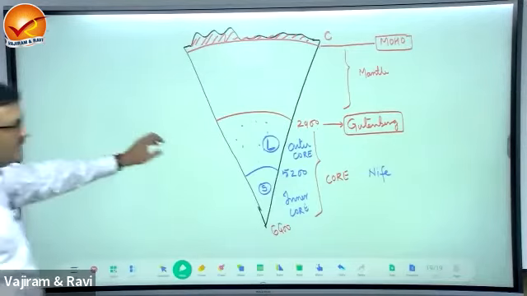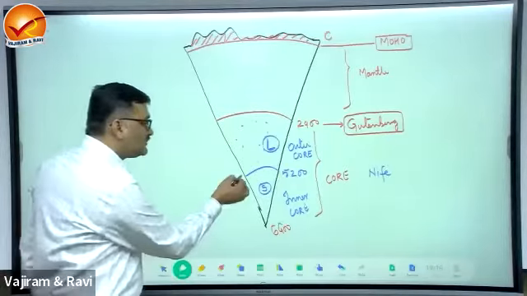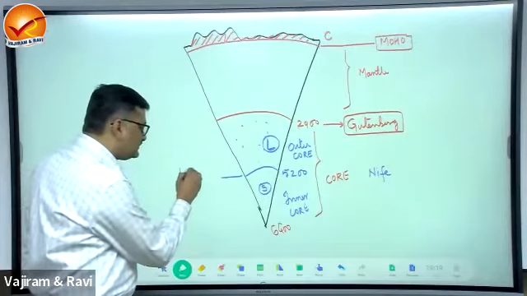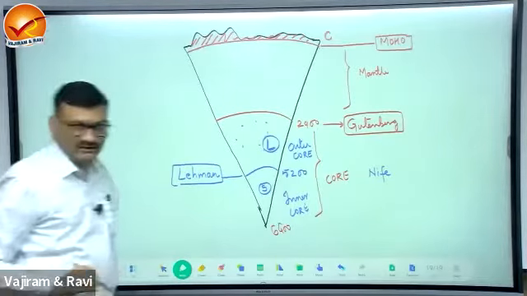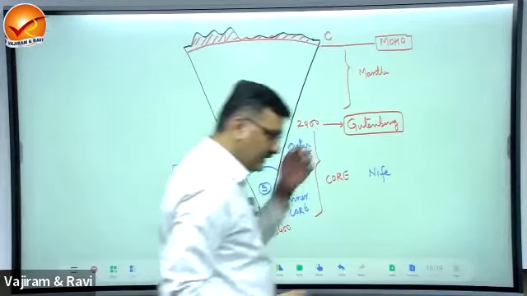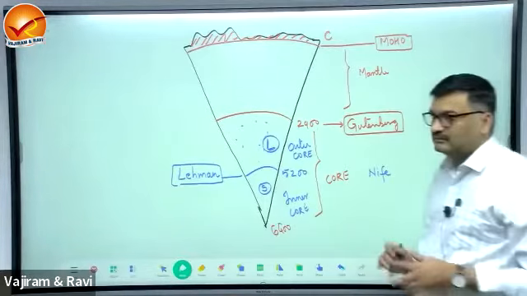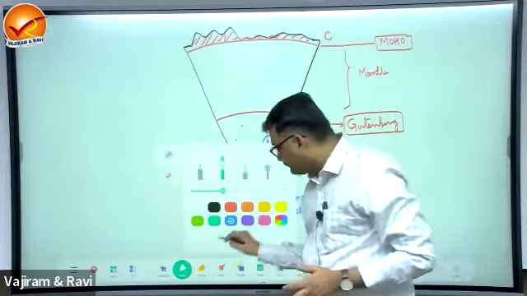So I'm combining all the previous. Now, there is a difference of density between outer core and inner core. Yes or no? Yes. So this also can be one boundary to differentiate the material. And this is known as the Lehmann discontinuity. Lehmann discontinuity is between outer core and inner core. So we got three names here: Moho, Gutenberg, Lehmann. Now this is clear. Reasons, don't worry.